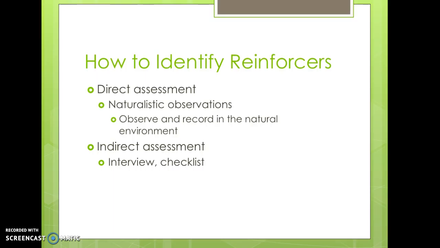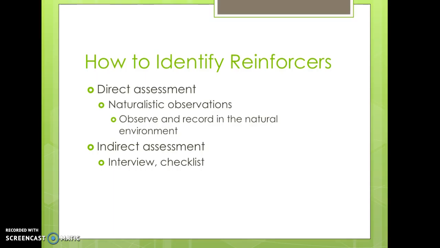So how can we identify whether something will be a reinforcer? Since we can only know if something will be a reinforcer if its presentation after a behavior increases or strengthens that behavior in the future, what we typically do first is try to identify potential reinforcers, those items or activities that might be valuable to a person. We can do this through direct assessment or indirect assessments.